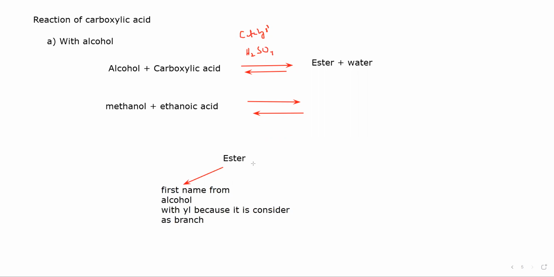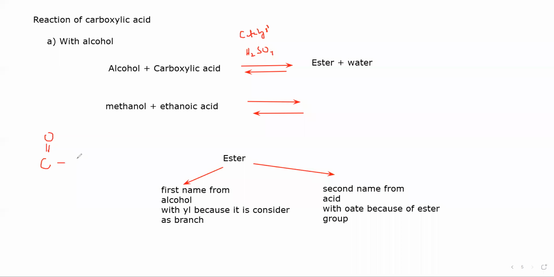And the second name of ester is from the carboxylic acid with OATE because of the ester group. The ester group is C double bonded with O.